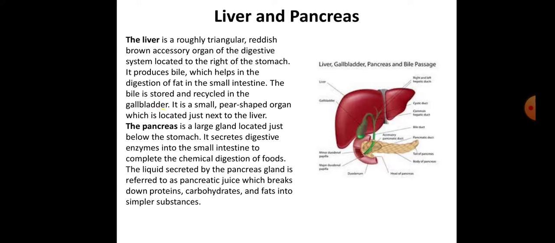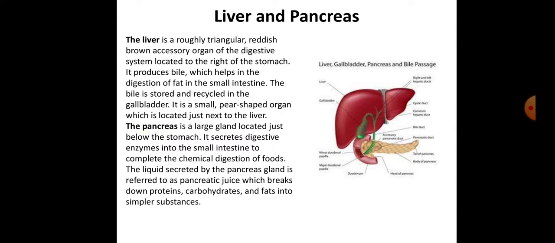The bile is stored and recycled in the gallbladder. It is a small pear-shaped organ located just next to the liver. This green colored part inside is called the gallbladder. It stores the bile for a temporary time.